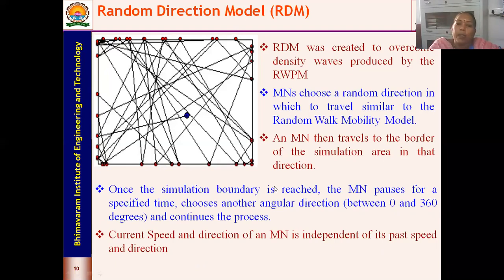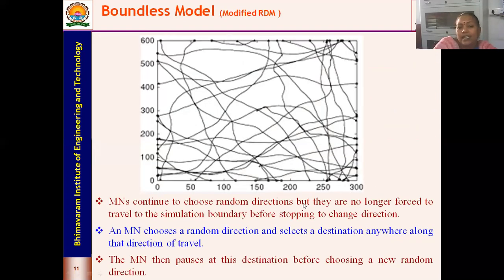Okay. So first we saw the random walk model. Next we saw the random waypoint model. Now we saw the random direction model. And next we have boundaryless models, which you can also call modified models. Looking into this, you can see that this model can be helpful for generating real-time moving patterns. Why? Because you have smooth movements of the nodes.